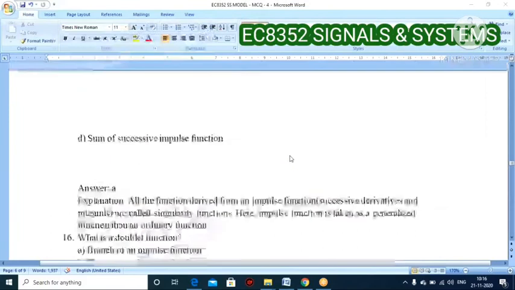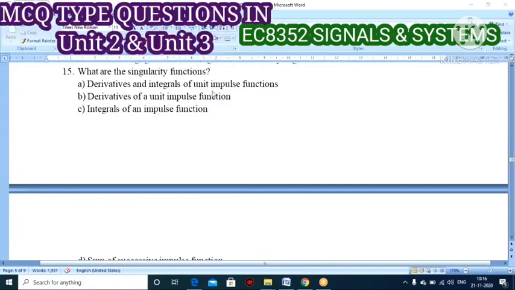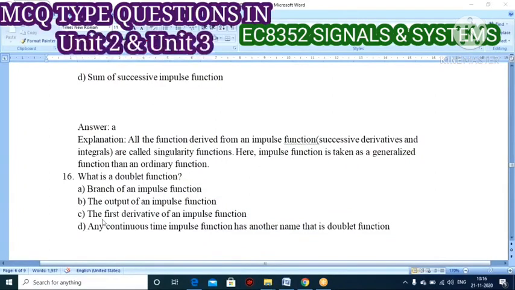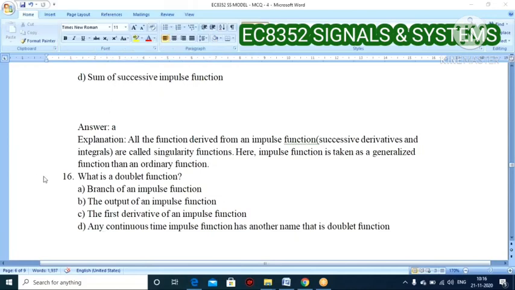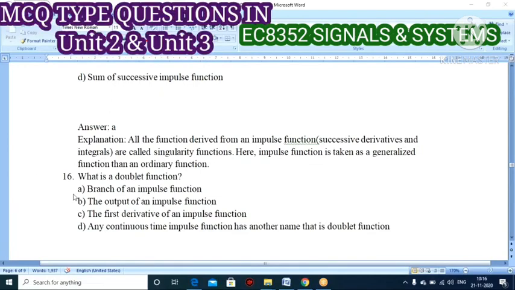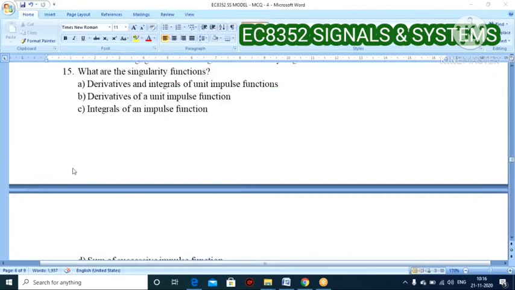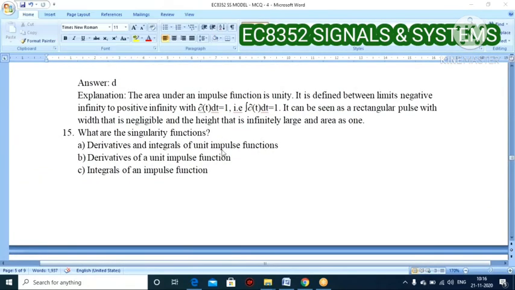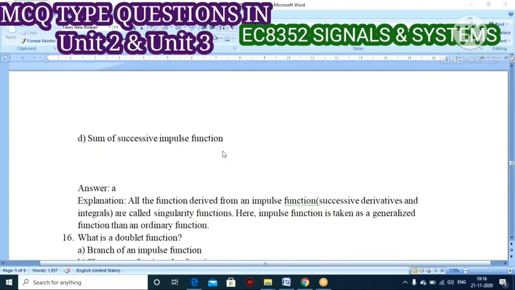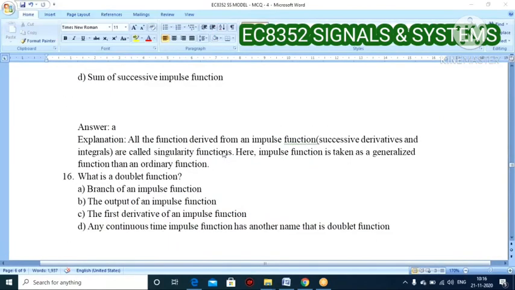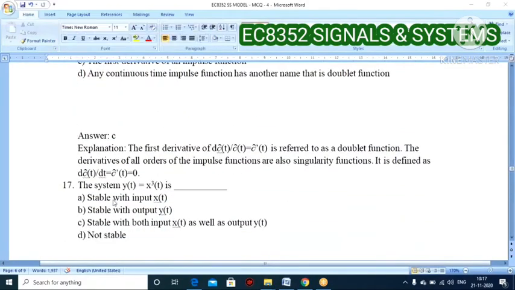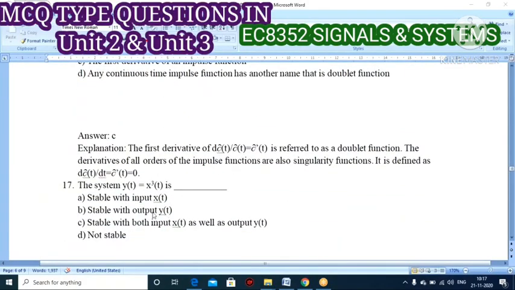Once again, I repeat: singularity means derivatives and integrals of the unit impulse function. Doublet means the first derivative of the impulse function. These two questions are mostly asked in the GATE examination, so you just memorize this answer. Singularities mean derivatives and integrals of the unit impulse. Doublet means the first derivative of the impulse function.